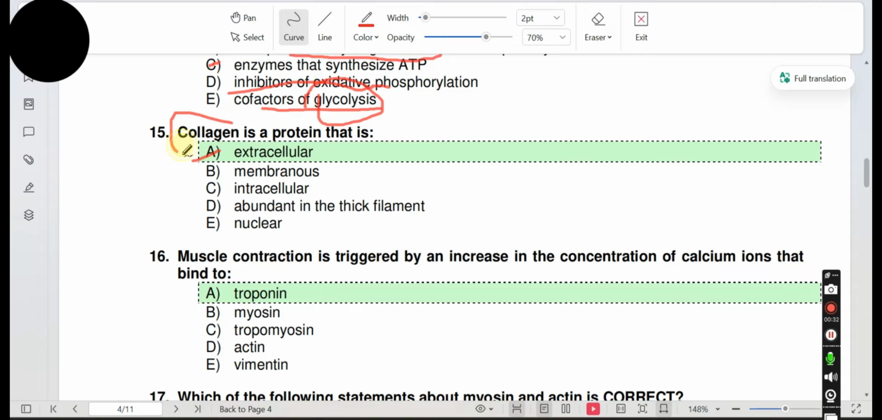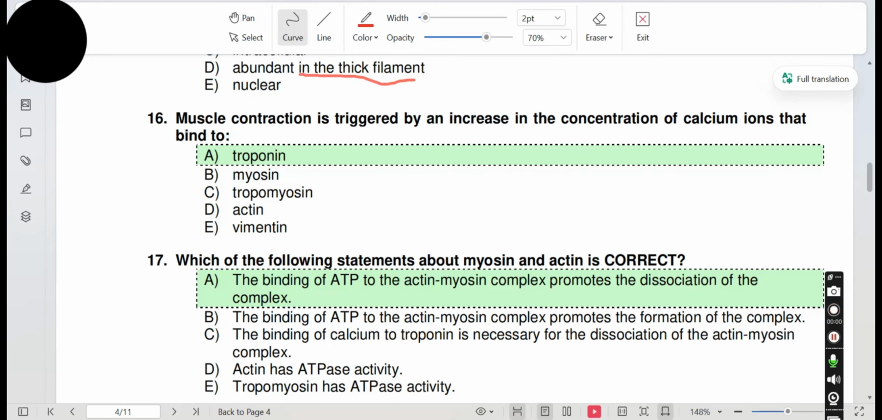Collagen is present in the extracellular matrix and provides strength. Like it is present in tendons and ligaments. Option B, membranous, it is not present in the membranes. Intracellular, no. Option D, abundant in the thick filaments. The protein that is abundant in thick filaments is myosin, not collagen. So A is the answer.